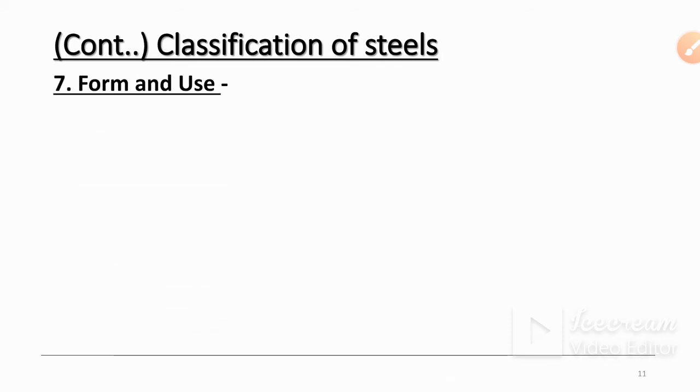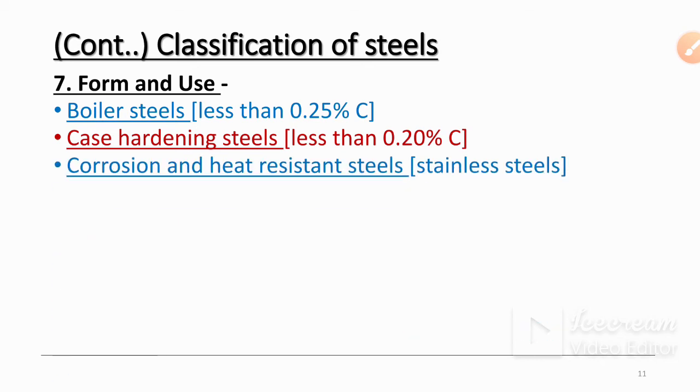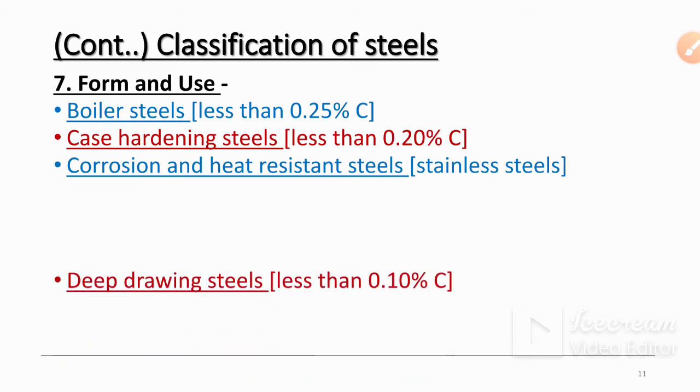Next, according to form and use, steels are classified as boiler steels. So boiler steels have less than 0.2% of carbon. Then case hardening steels, less than 0.2% of carbon. Then corrosion and heat resistance steels, which are the stainless steels. You already know stainless steels are the corrosion free or corrosion resistant steels.